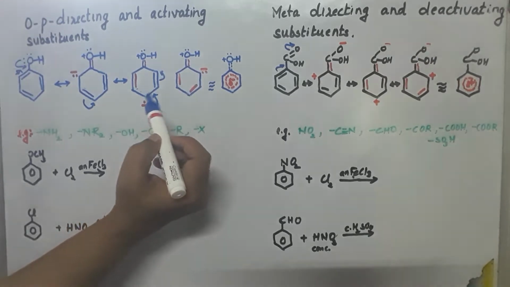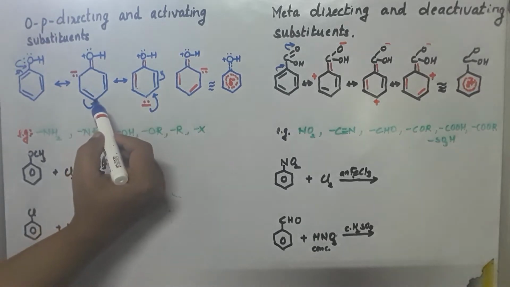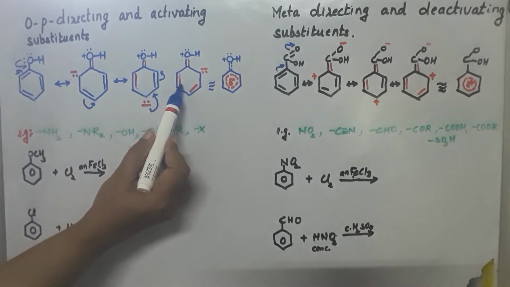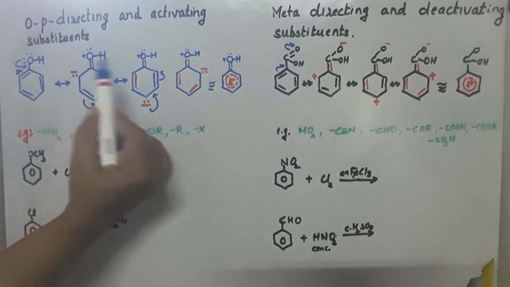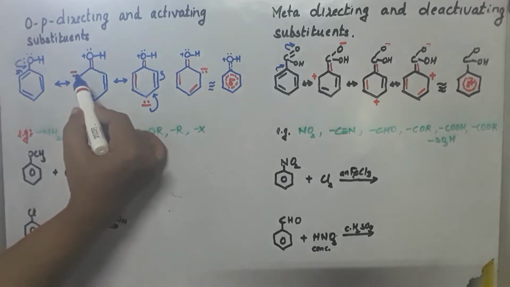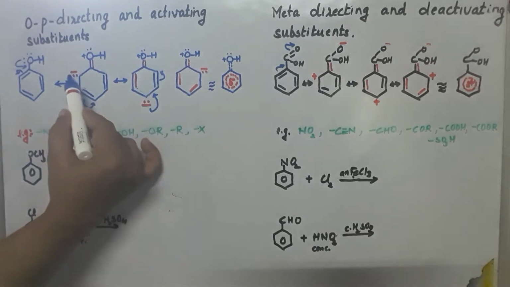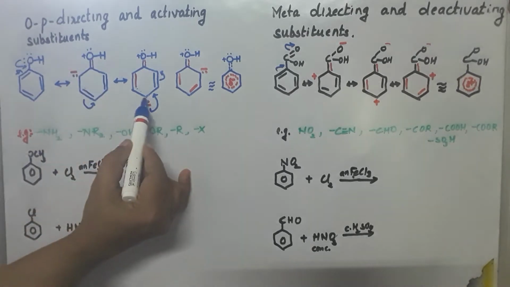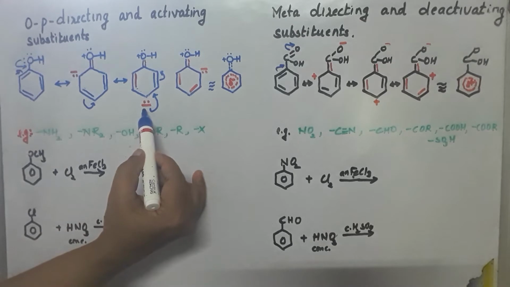Now look at the three resonating structures. You can see in all these three resonating structures that at the positions which are called ortho positions, and the para position, the electron density is high. There is a lone pair of electrons on it, so it has high electron density.